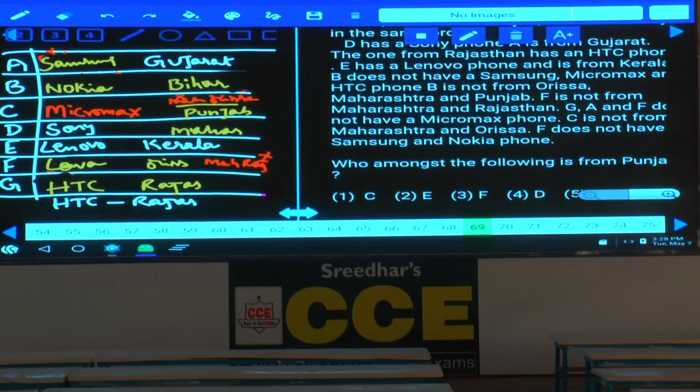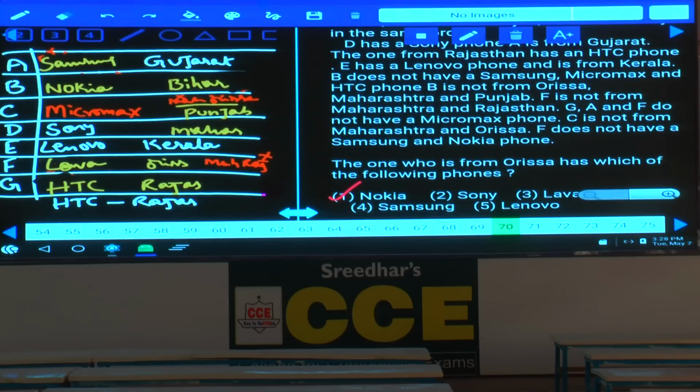Then question number 69. Who among the following is from Punjab? Tell me who is from Punjab here. Now C is from Punjab, that is choice 1. Then question number 70. The one who is from Orissa has which of the following phones? Lava, that is choice 3. Now this is about question number 66 to 70. Done?